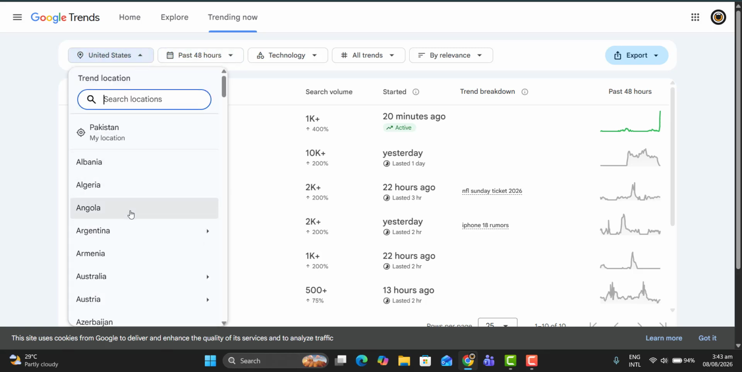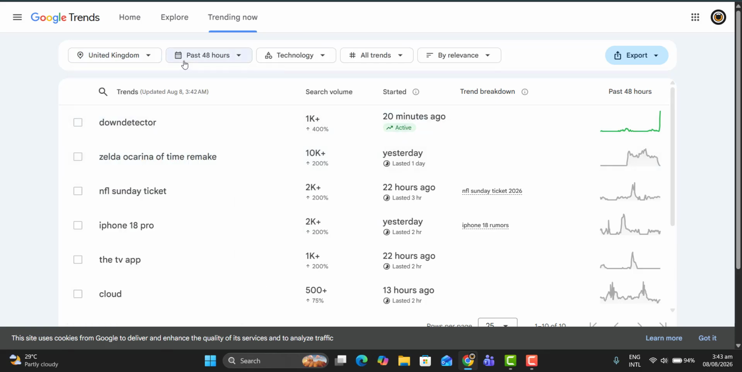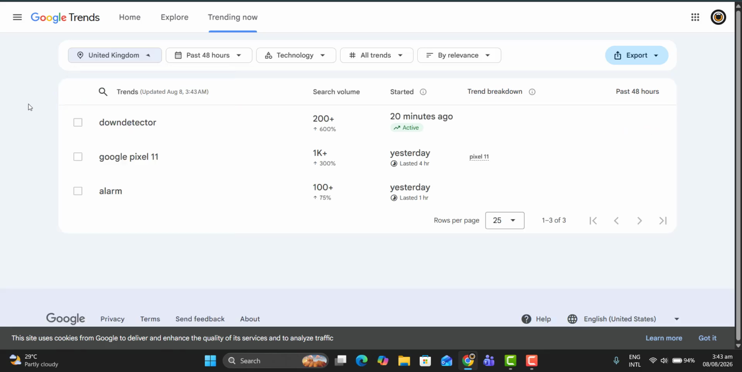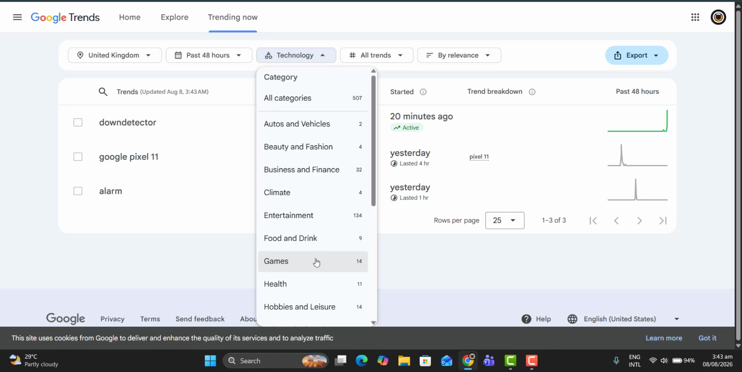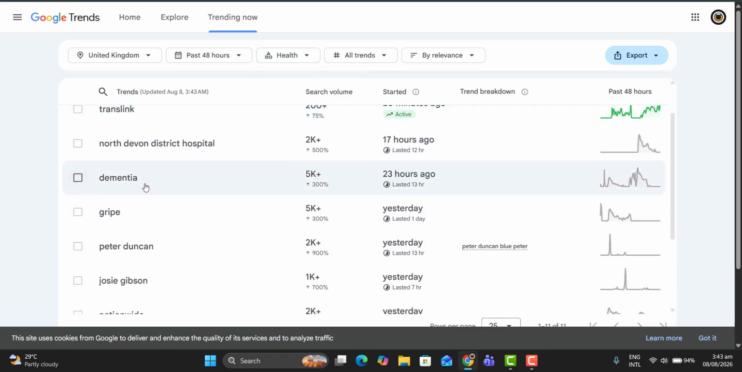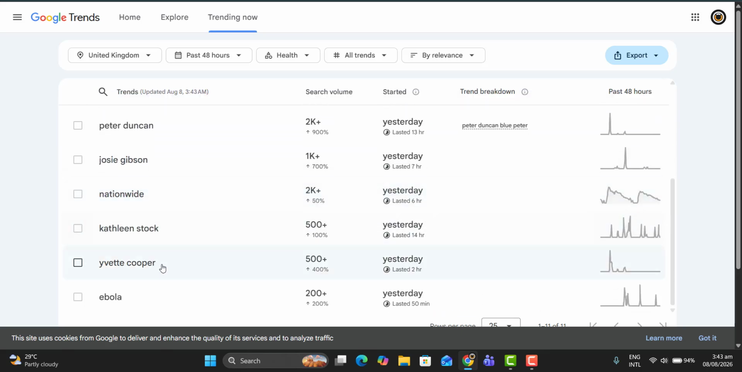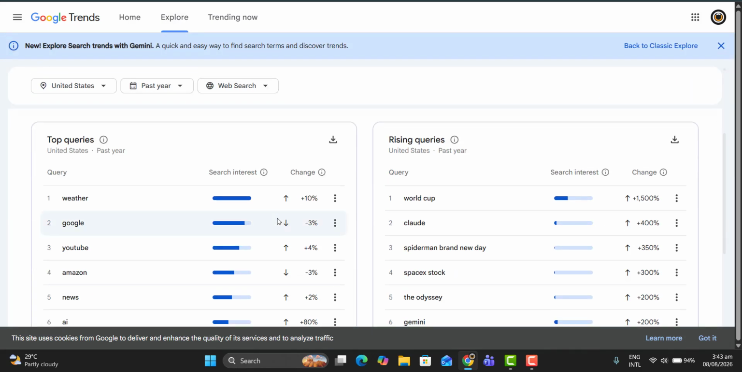If you want to go to the United Kingdom, it will also let you, for example in health. Here it is showing dementia, nationwide, yet copper, Ebola. So this is a very good tool for searching any most searchable trend.